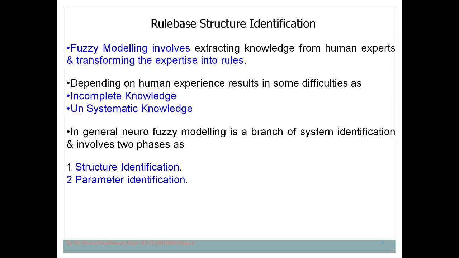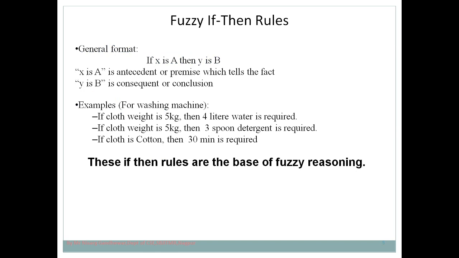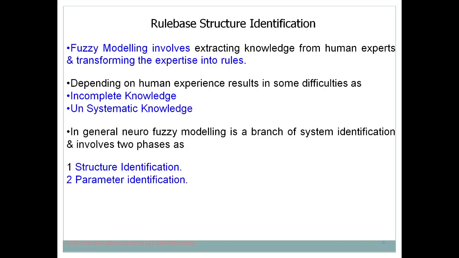In general, neurofuzzy modeling involves two phases. What are these two phases? One is structure identification and the second one is parameter identification. So what do we mean by structure identification? We already discussed fuzzy reasoning, where we understood how to formulate the rules in a fuzzy system. This is a generalized format in order to specify the rules in fuzzy reasoning: if x is A, then y is B. So this is what a structure, or you can say format, is. We are talking about this structure identification.